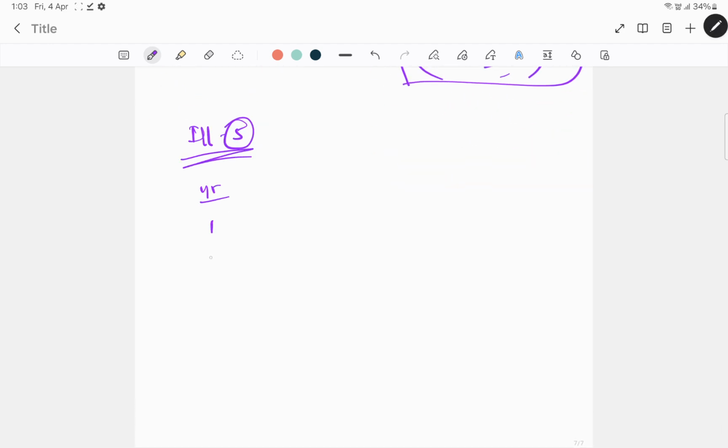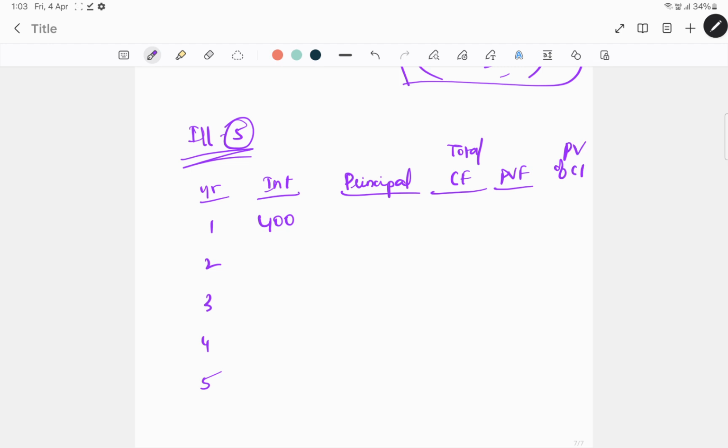So let's take year 1, 2, 3, 4 and 5, right? So what will be the interest amount? For the first year it will be 5,000 into 8%, which will be 400. Along with that, you will be receiving your principal every year. So total cash flow and present value factor, so that you can calculate present value for the cash flows. Principal every year you will receive 1,000.